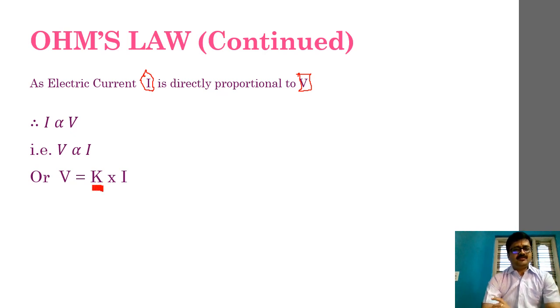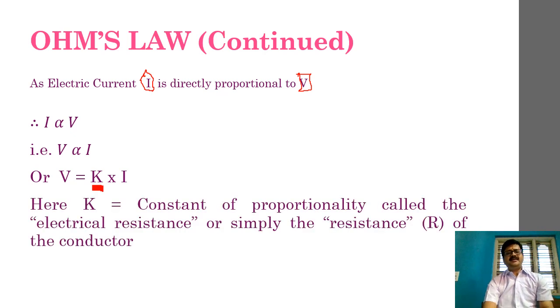So now let us move ahead to the format where K is called as what? It is called as the electrical resistance, or simply we can say the resistance of the conductor. So resistance or electrical resistance, this is electrical resistance. Now let me just remove this because it has become disproportionate.